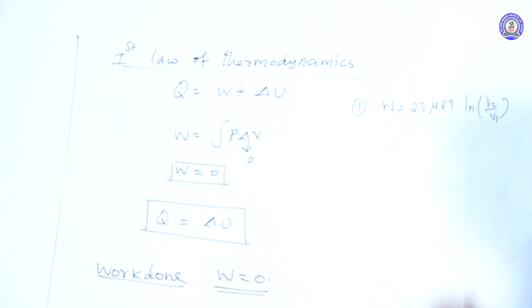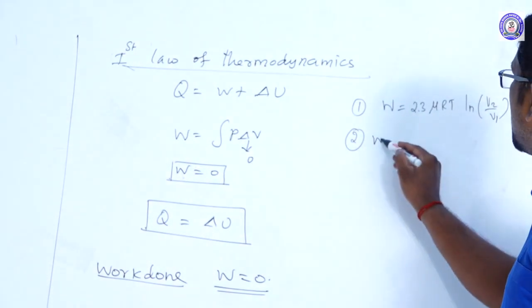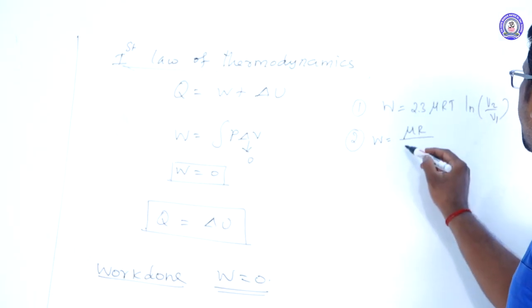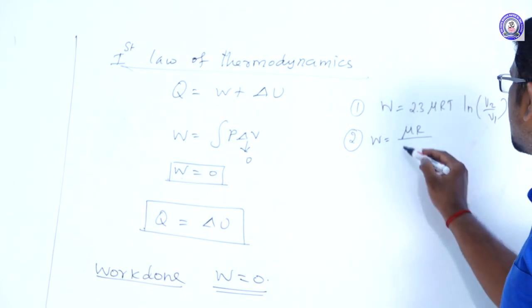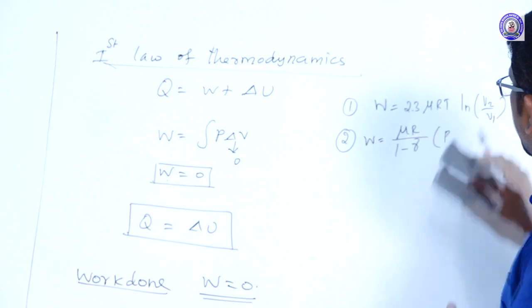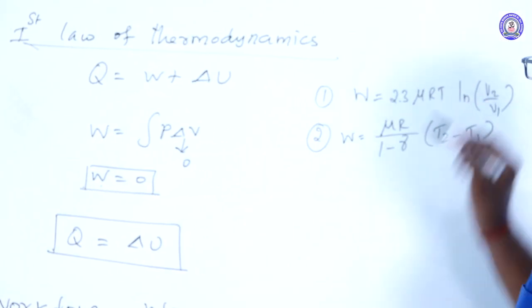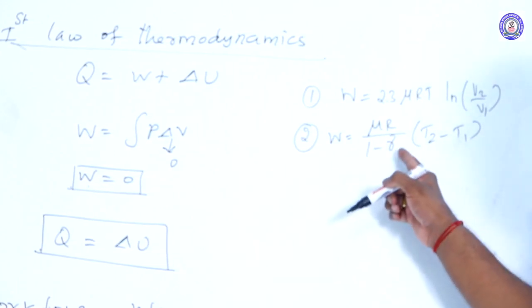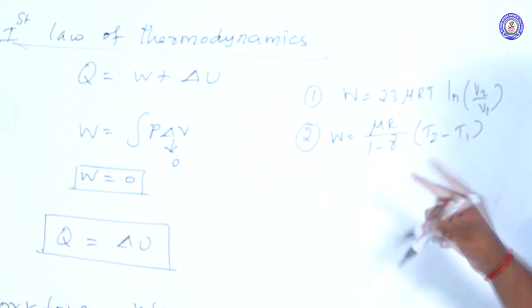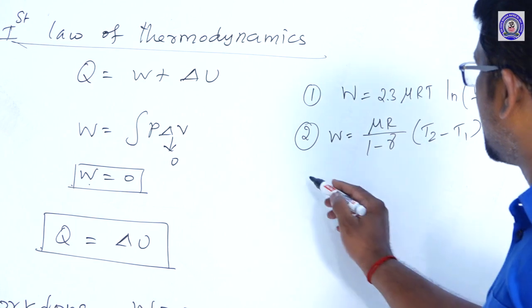Second, for adiabatic process, work done formula W is equal to mu R divided by gamma minus 1, or 1 minus gamma, of T2 minus T1. But if you take gamma minus 1, then the change in temperature becomes T1 minus T2. This is the work done formula for adiabatic process.